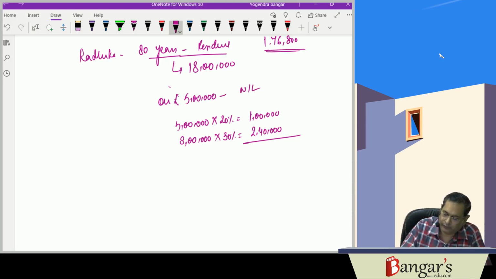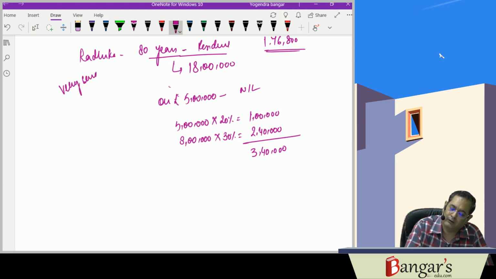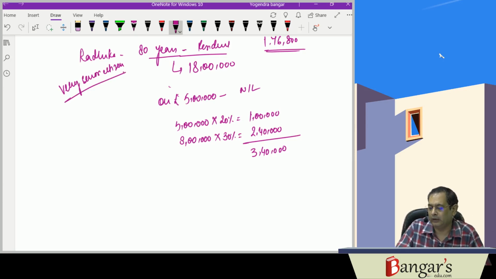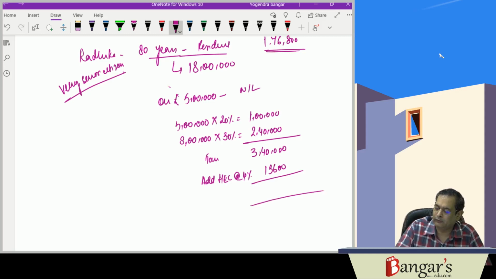So the tax works out to be 3,40,000 rupees. We'll be adding HEC at rate of 4%. So 340 into 4% is 13,600 rupees. So the tax liability works out to be 3,53,600.